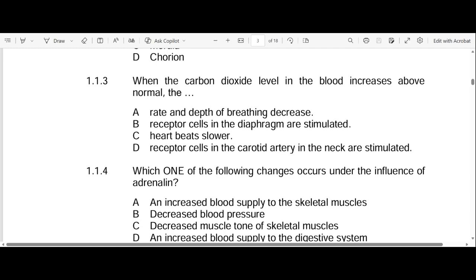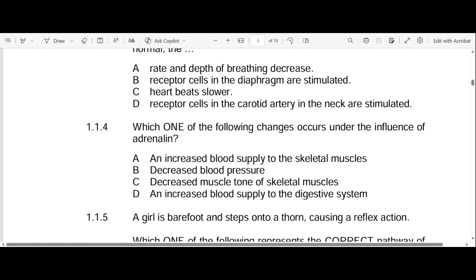Okay. Now let's go to 1.1.4. 1.1.4 reads as follows. Which one of the following changes occurs under the influence of adrenaline? Adrenaline. So which changes occur in the body? Let's go to A. An increased blood supply to the skeletal muscles.